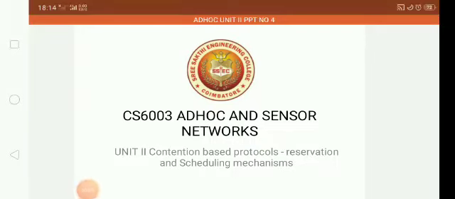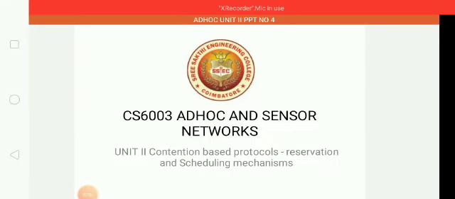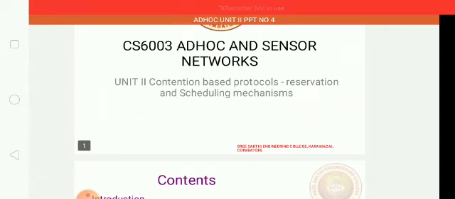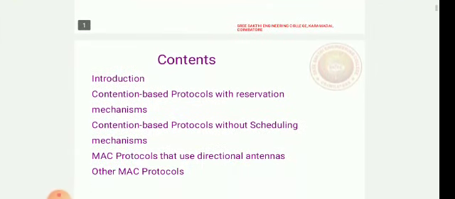Students, today we are going to see contention based protocols with reservation mechanisms and scheduling mechanisms and its types. The contents are the types of contention based protocols with reservation mechanisms and its algorithms, and scheduling mechanisms with its algorithm, and also MAC protocols that use directional antennas and other MAC protocols.